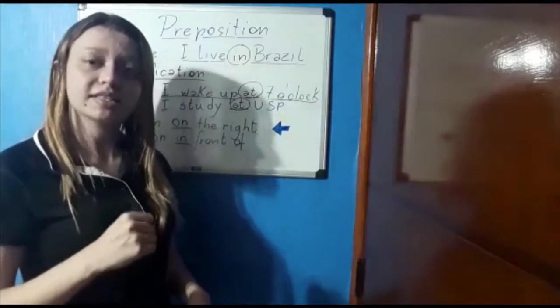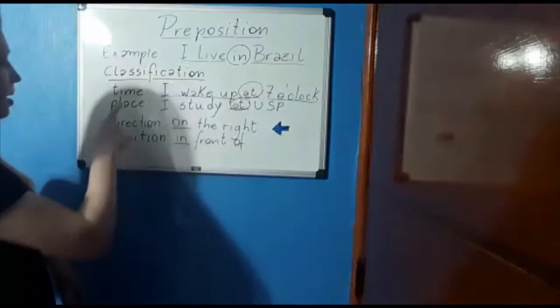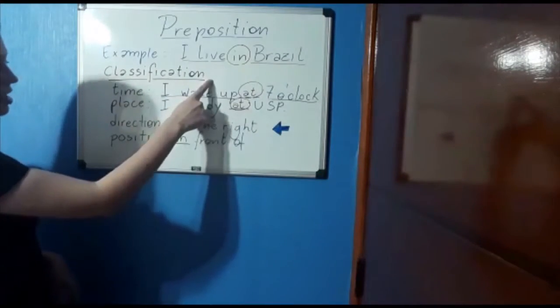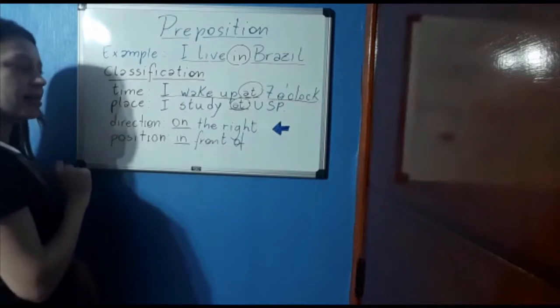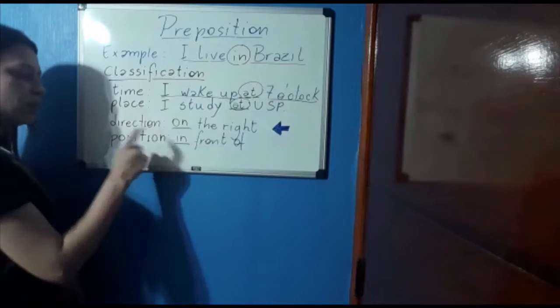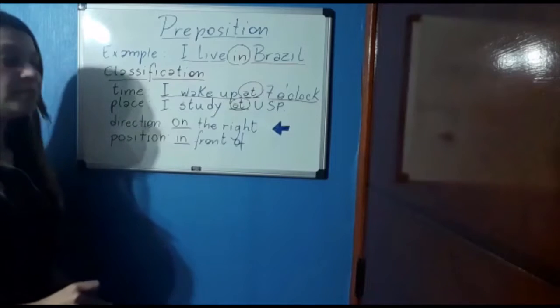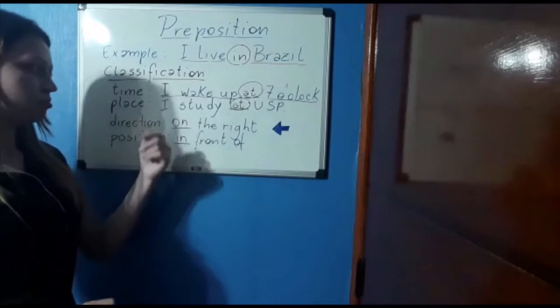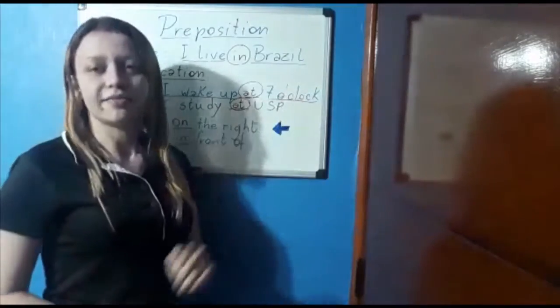Let's see some classifications of prepositions. Prepositions can be classified into prepositions of time, place, direction, and position. The first example is: I wake up at 7 o'clock.